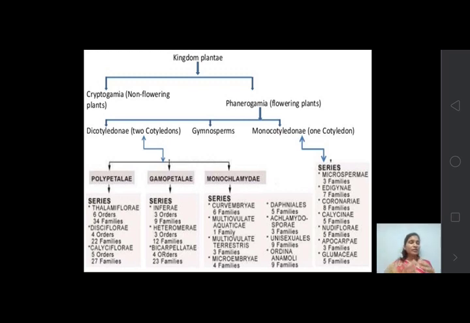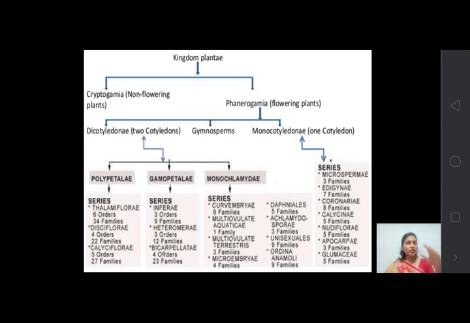Now we apply this system to the flowering plants, that is, the phanerogams. According to Bentham and Hooker, phanerogams are divided into three parts. The first is dicotyledons and the other is monocotyledons. Phanerogams include the seed-bearing plants, which are angiosperms and gymnosperms.